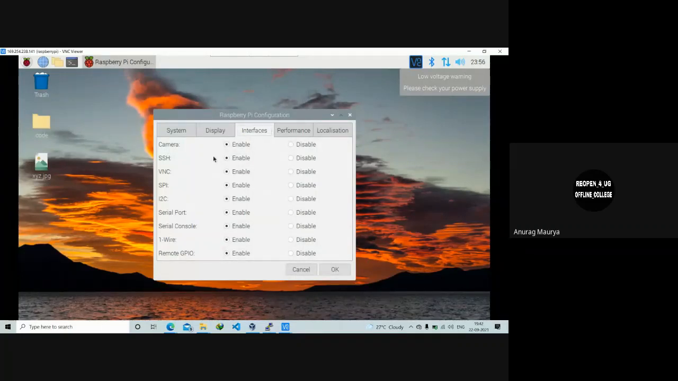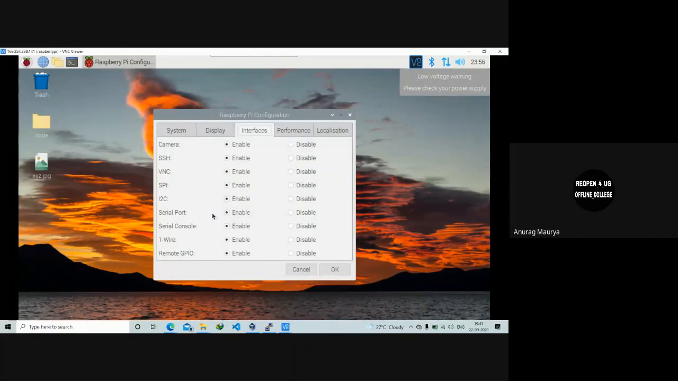For example, if you don't want to use the camera port, then you can disable it. For SSH, even though it is a secure network, there is a possibility that anyone can connect through SSH to your Raspberry Pi if your password is weak or something like that. So you can disable this by going here. You can disable, and no one can connect to your Raspberry Pi now.